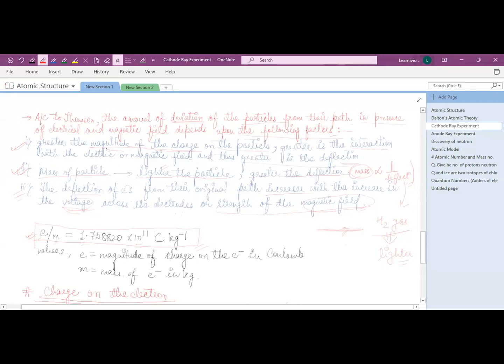If the magnitude of charge on that particle is greater, then greater is the interaction between electrical and magnetic field, and greater will be the deflection. So it depends on the magnitude of charge in a directly proportional way.